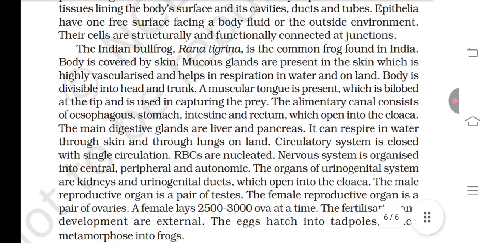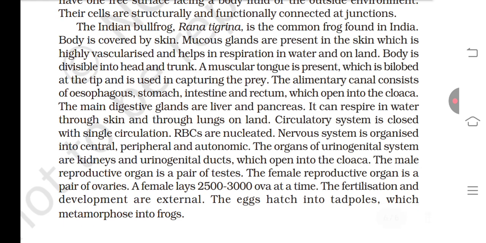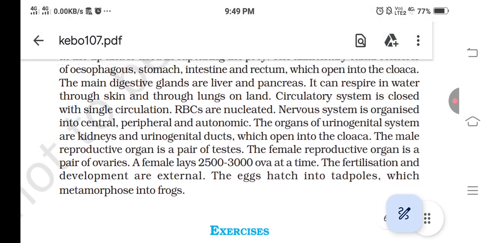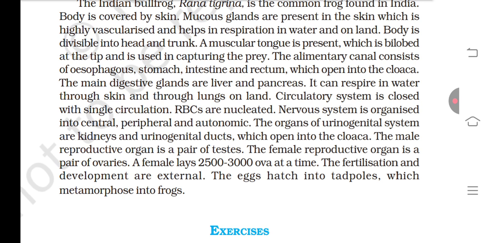The Indian bullfrog Rana tigrina is a common frog found in India. Body is covered by a skin. Mucous glands are present in the skin, which is highly vascularized and helps in respiration in frog on land. Body is divided into head and trunk. A muscular tongue is present, which is bifid. The tip is used for capturing the prey.